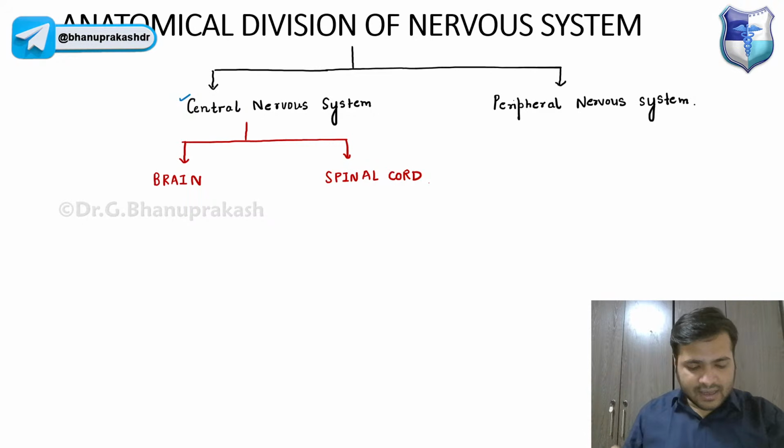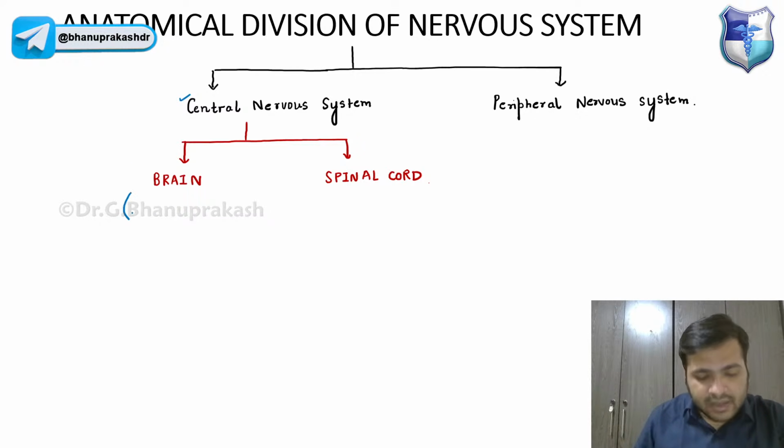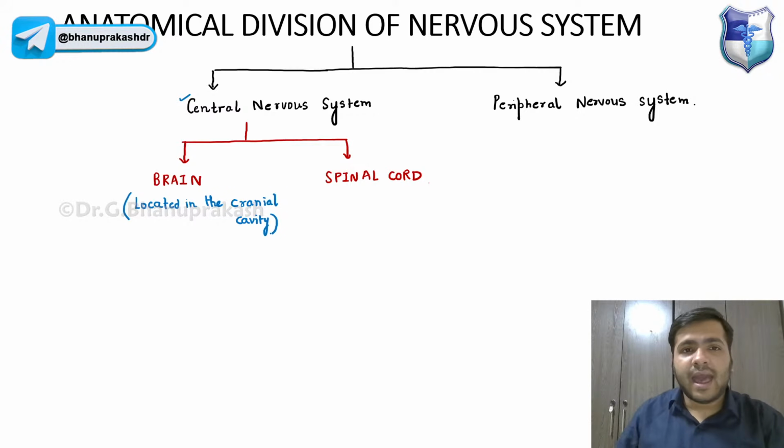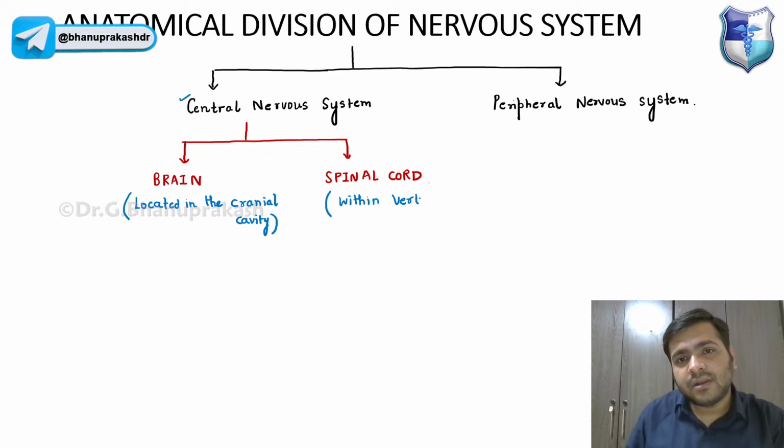The brain is located in the cranial cavity, and the spinal cord is located within the vertebral canal.